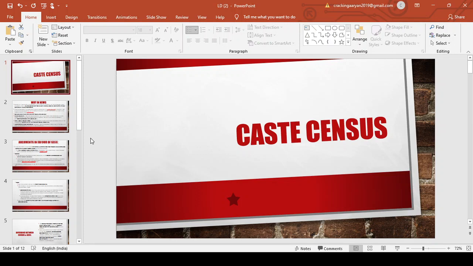This is a very prominent issue which has been in the news between the political parties for the last 6 months. The majority of the opinion, including that of the opposition and even the partners of the present central government, that is the NDA, are demanding the caste census. The major concern has been raised by Bihar Chief Minister Nitish Kumar.